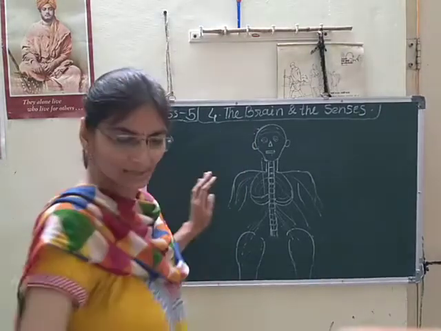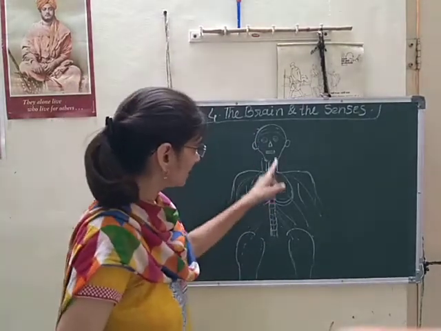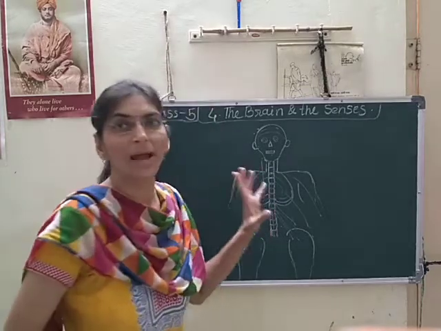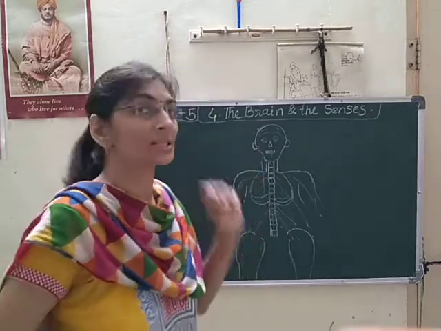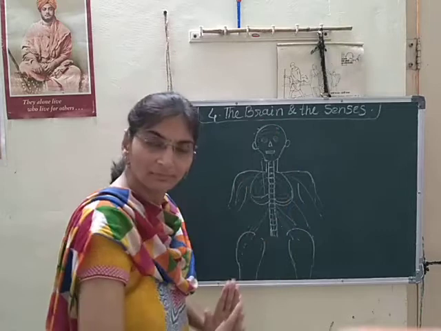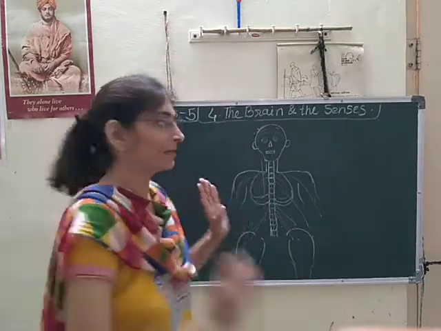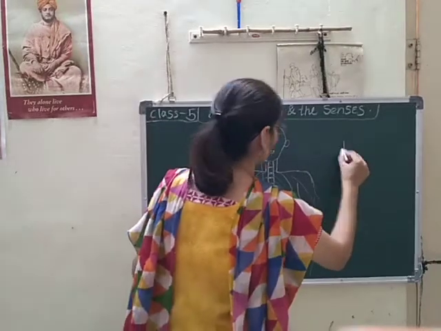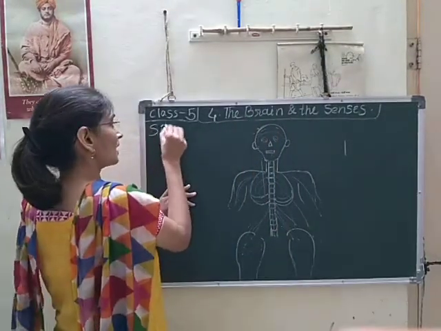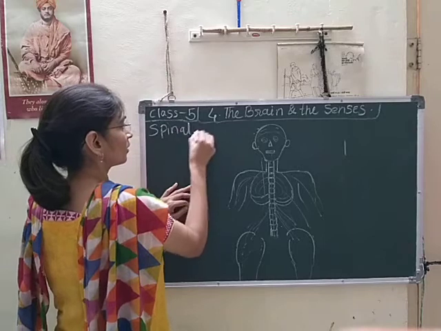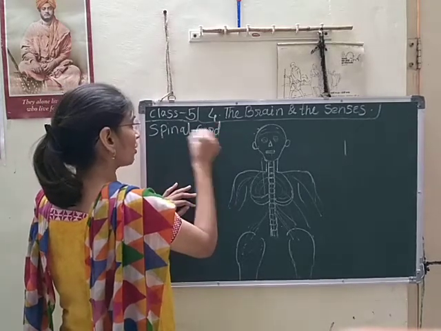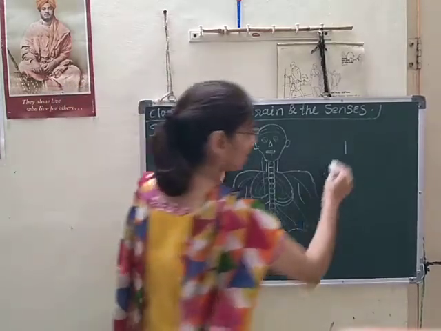So here we can see the spine. Spine and spinal cord are very different. Spine means only the bones, the structure of bones. That is called the spine. Here today we are learning the special topic, the spinal cord.